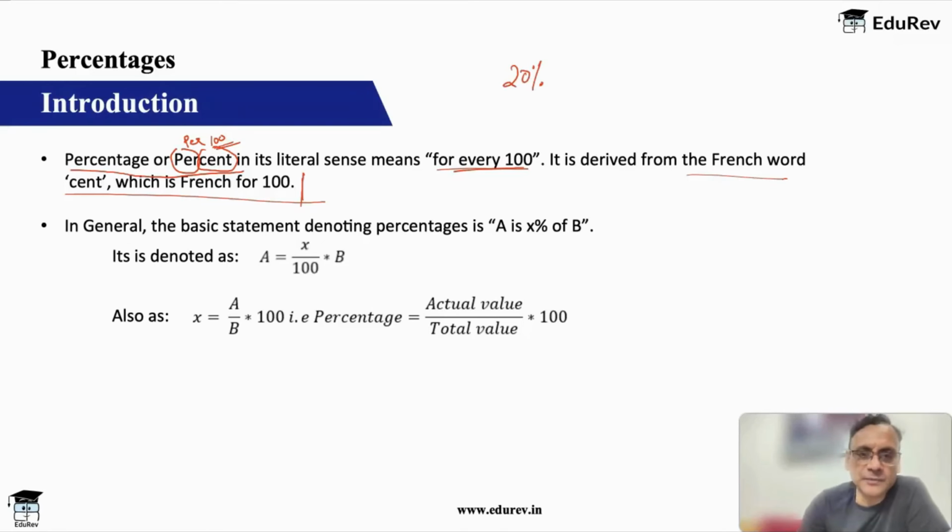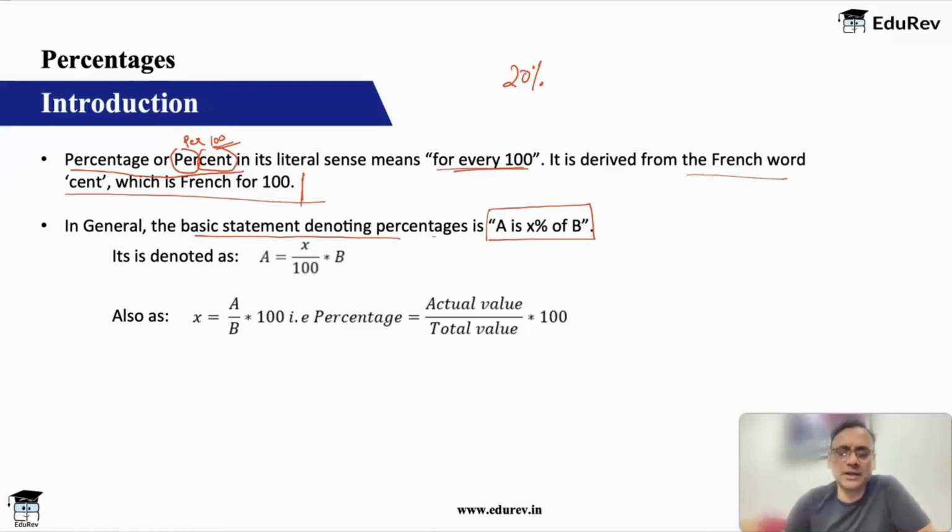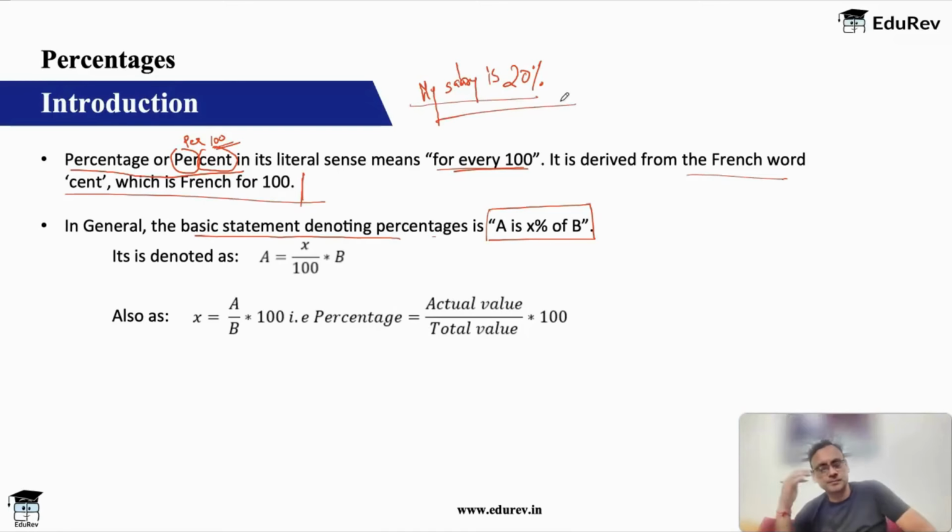So in general, the basic statement denoting percentage is A is X% of B. A is X% of B is a complete statement. For example, if I say that my salary is 20%, does it make any sense? It is the same as saying that A is X%.